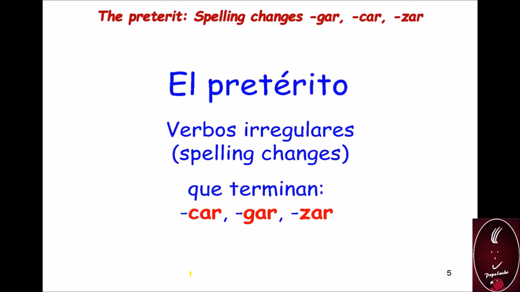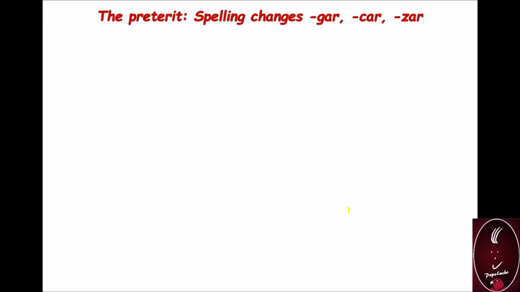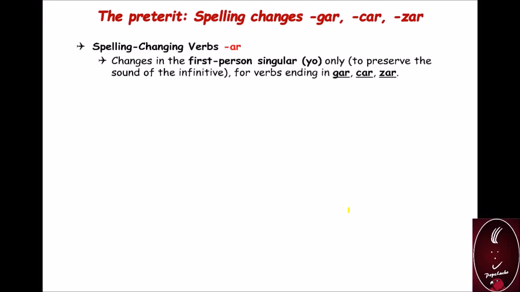This tutorial is to review the preterit of some irregular verbs that end in gar, car, zar. Those are spell-changing verbs that apply only to the first person singular form, to preserve the sound of the infinitive form of the verb. Those verbs are also called gar, car, zar ending verbs.